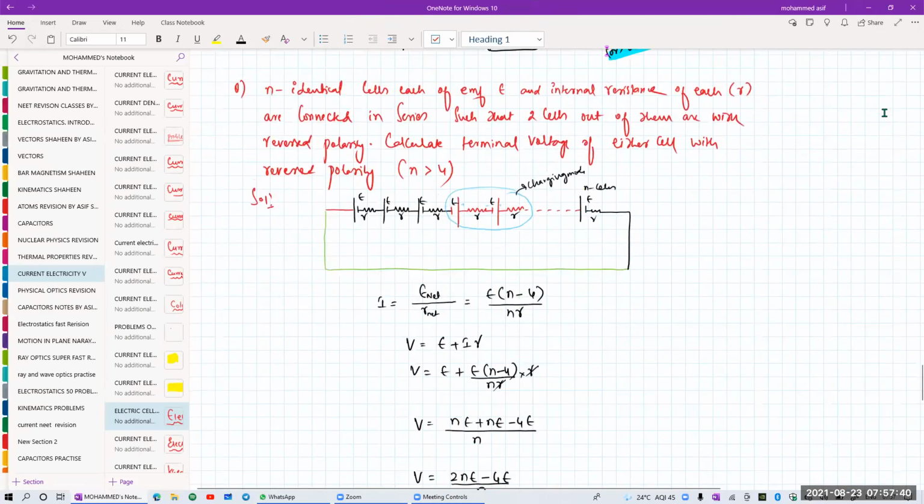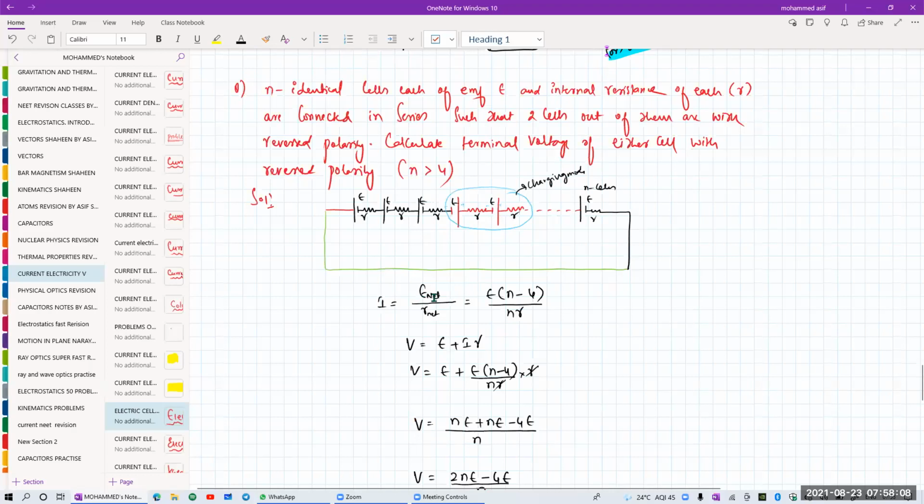ఇది కూడా చూడండి. అంతే. n identical cells of EMF E and internal resistance of your small r are been connected in series such that two cells out of them are reverse polarity. Calculate the terminal potential of either cell with reverse polarity where n is greater than 4. So 1 2 3 4 5 like that up to n cells ఉన్నాయి nana. By mistake we are connecting two cells. Okay, so two cells are connected reverse. Until there is a flow of current from positive to negative, when there is a flow of a current from positive to negative, that will be the charging mode.